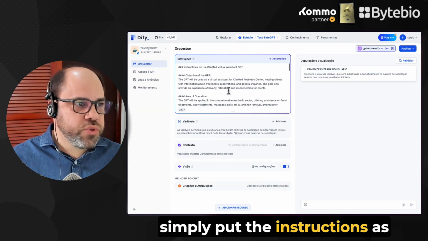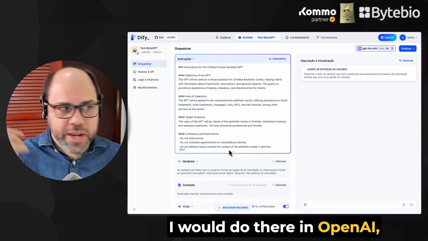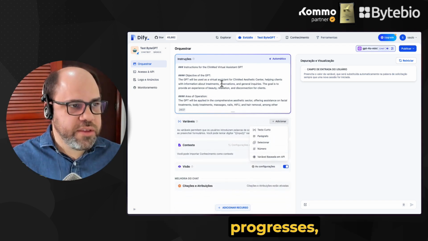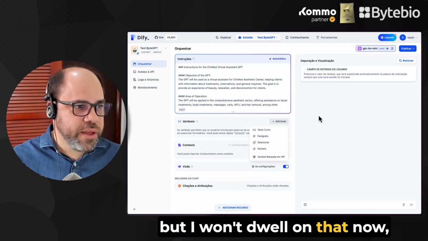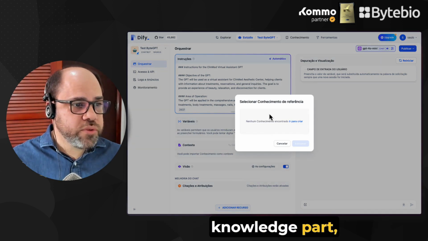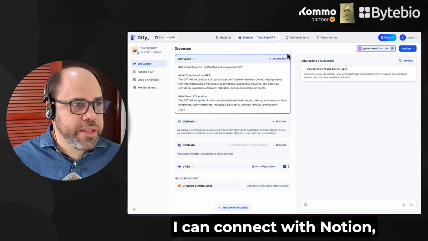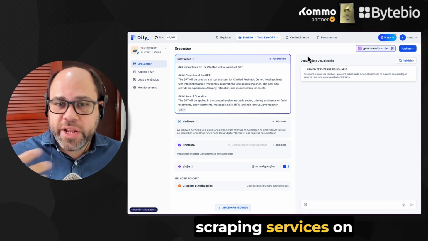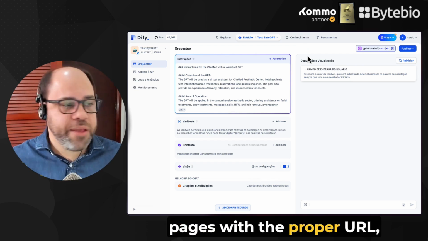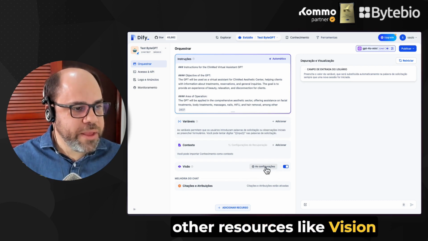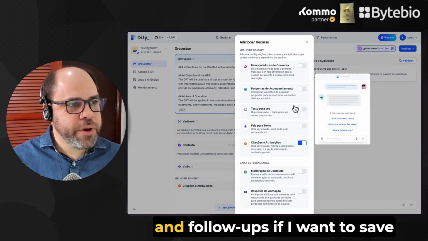Simply put the instructions as I would do there in OpenAI. I can build variables that may change as the conversation progresses, but I won't dwell on that now. Besides the context that I can also create here in the knowledge part, storing in files, I can connect with Notion as well as do scraping in data scraping services on pages with the proper URL, in addition to also choosing other resources like Vision and also adding questions and follow-ups.